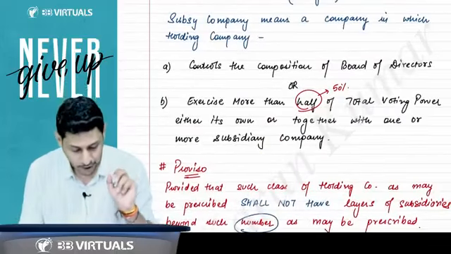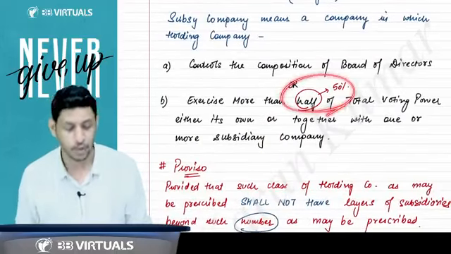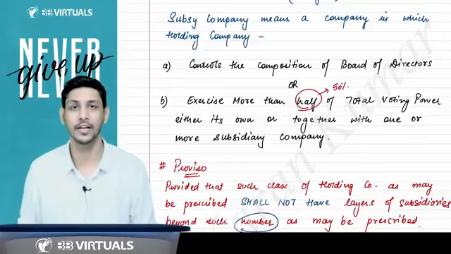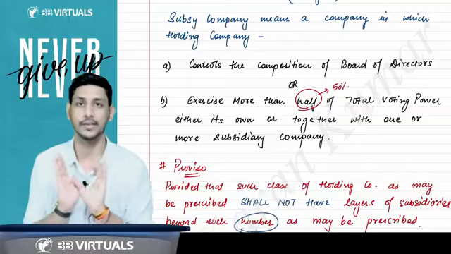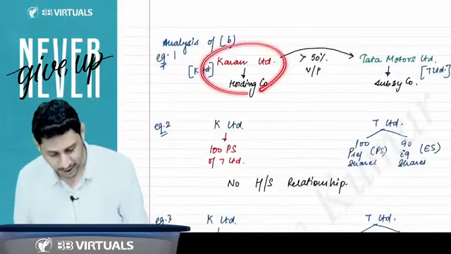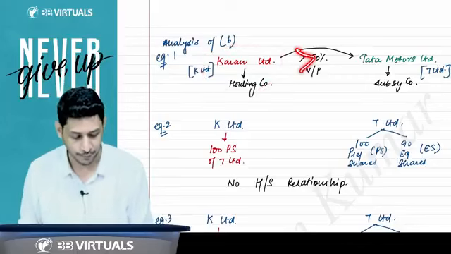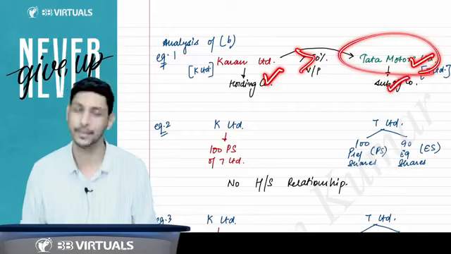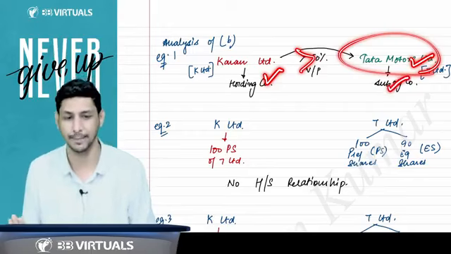Now I have given some examples to make you understand the concept of holding subsidiary. One more thing you have to understand: when you check for more than 50% voting power, either you can hold directly in that company or through one or more of your subsidiaries, right? Like, I'll give you an example. K Limited is holding more than 50% voting power of Tata Motors Limited. So can I say yes, this is the holding company and this is the subsidiary company? This is a very simple example.